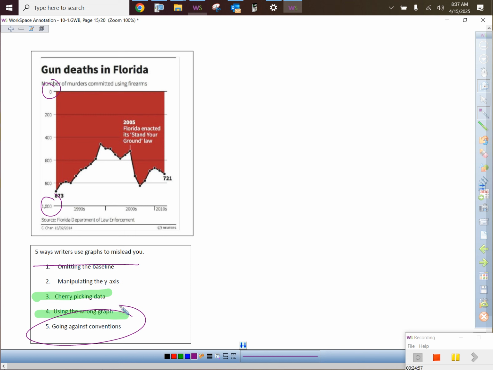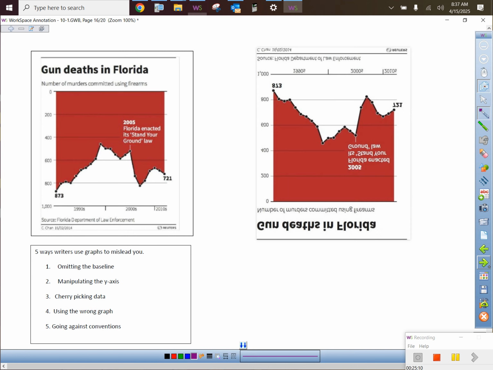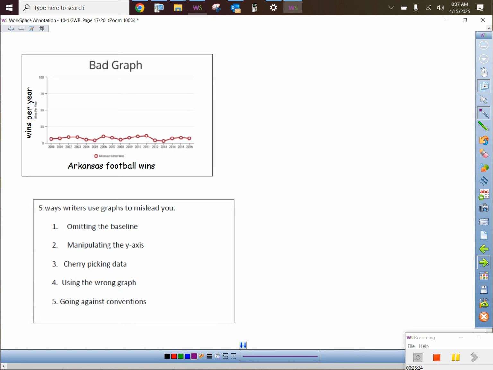So you can just put number 5 if you wanted to. They went against conventions. Why did you make the y-axis upside down? That makes no sense. This is what it should look like. I just reversed it. It's still not that easy to read because everything's backwards. That would be a bad graph also because all of the words are flipped over. But that's what the graph would look like if you flipped it over in that case. So, whatever. How about this guy? Bad graph. Talk about why.